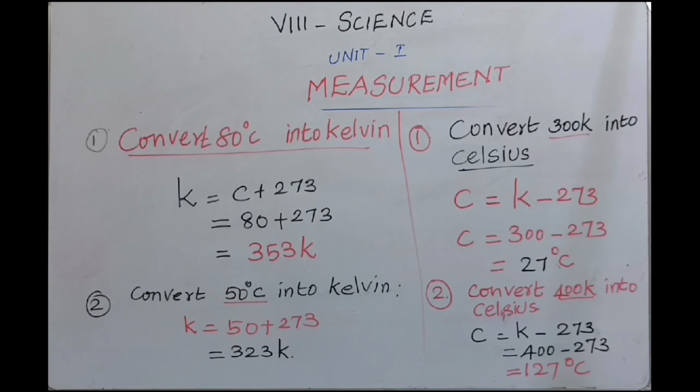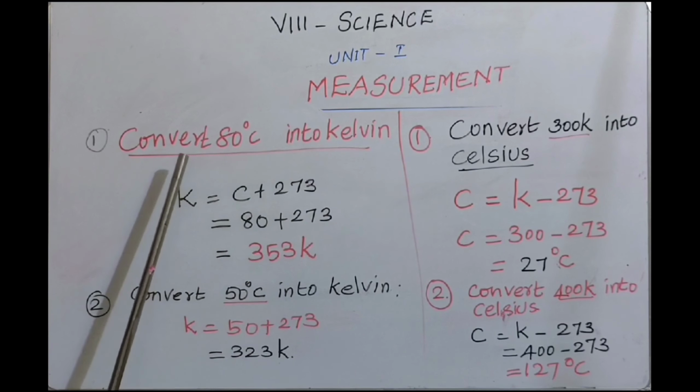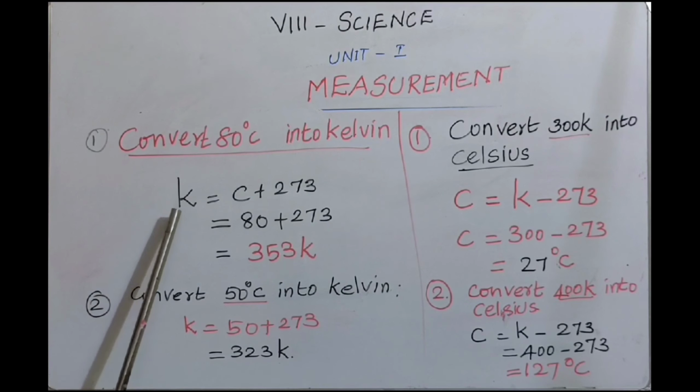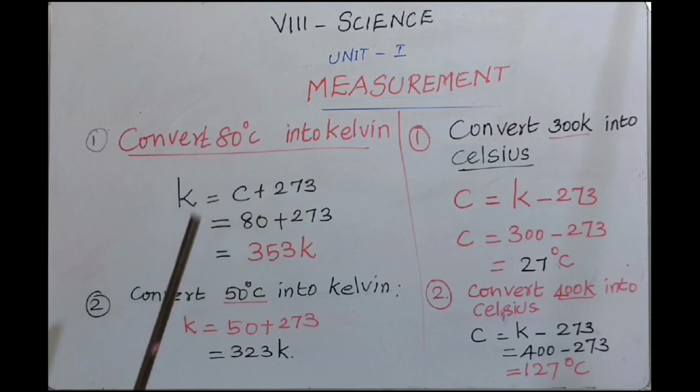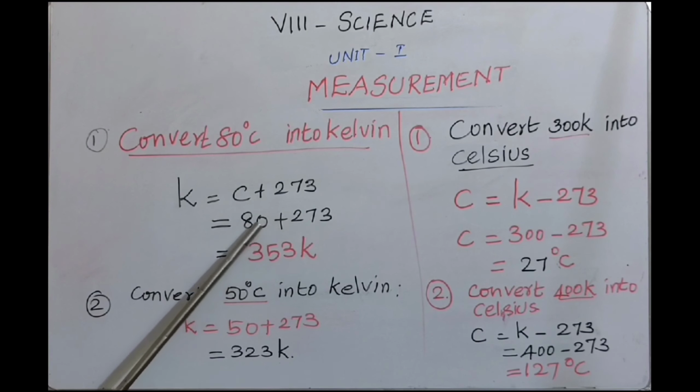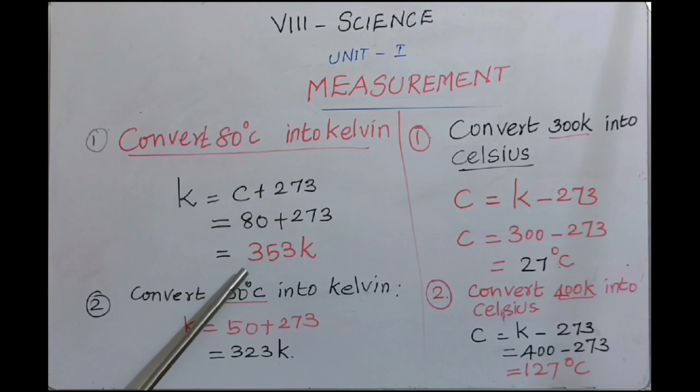Some numerical problems on scale conversion. First question: convert 80 degrees Celsius into Kelvin. The given value is in Celsius, and you have to change it to Kelvin. The formula is Kelvin equals Celsius plus 273. Whenever the question asks for Kelvin, you add 273 to the Celsius value. So given Celsius is 80, add 273: 80 plus 273 gives 353 Kelvin.